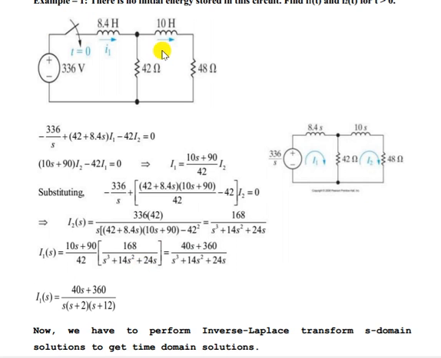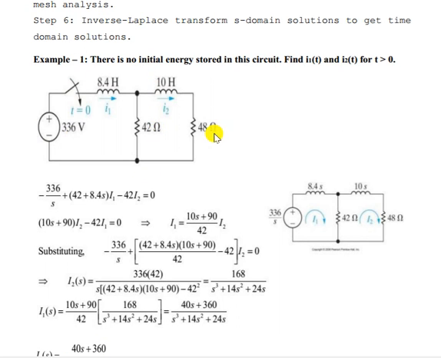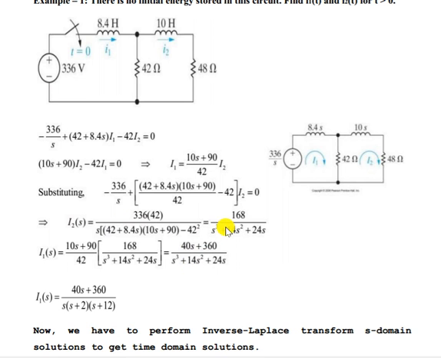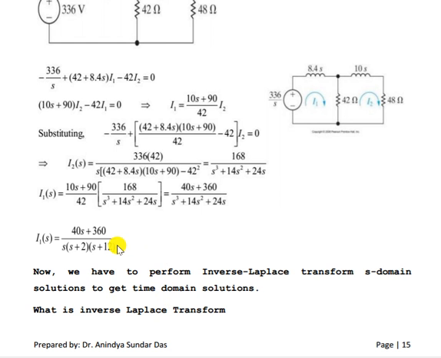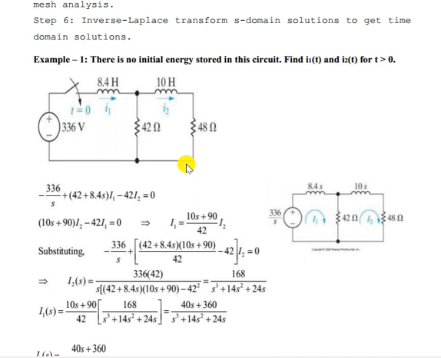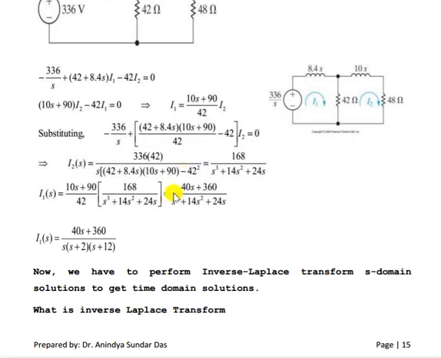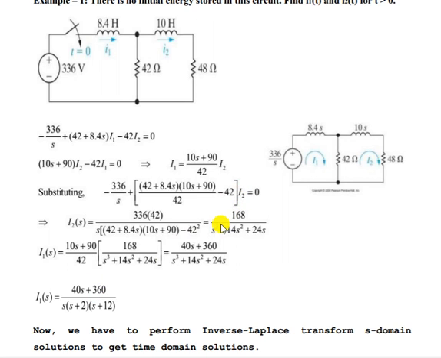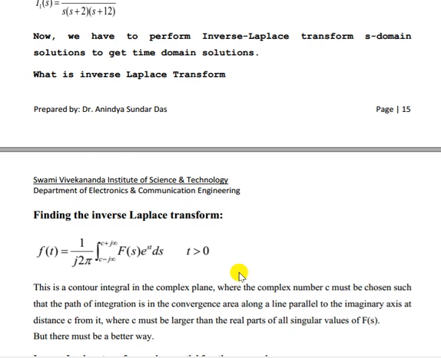What we are doing is converting this time domain circuit into its equivalent S domain circuit. From that we apply just algebra and get the I2 and I1 values. Now we have to do the inverse Laplace transform to convert that back to a time domain signal. Let me keep this result here, and after discussing the inverse Laplace transform, we will solve for I2 and I1 and get back the time domain response.